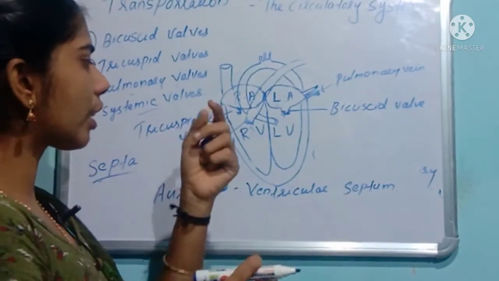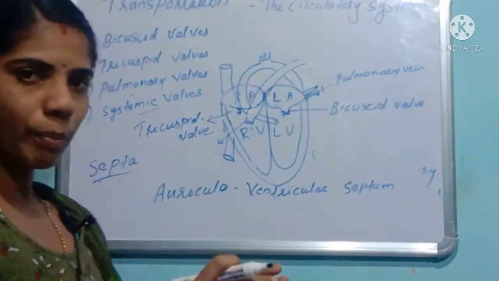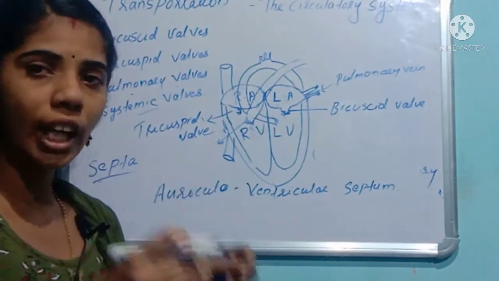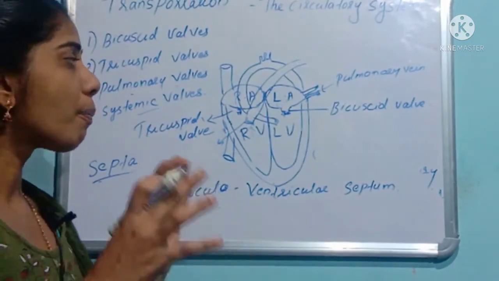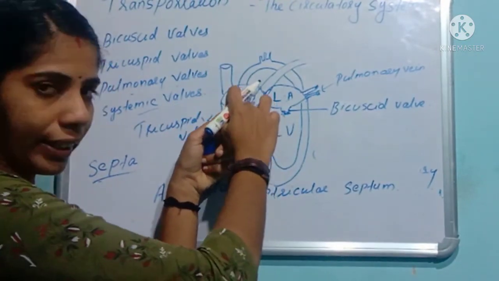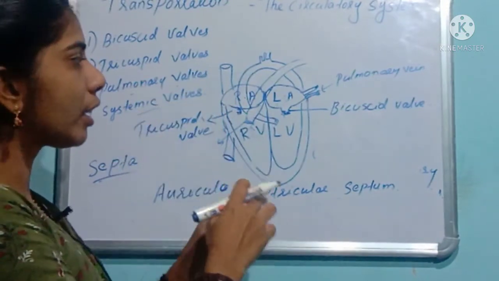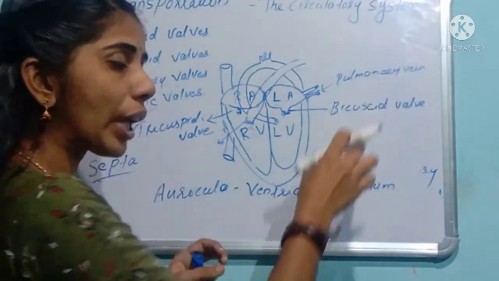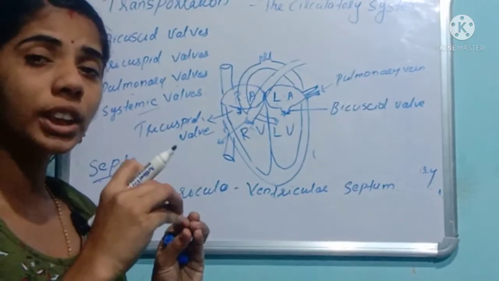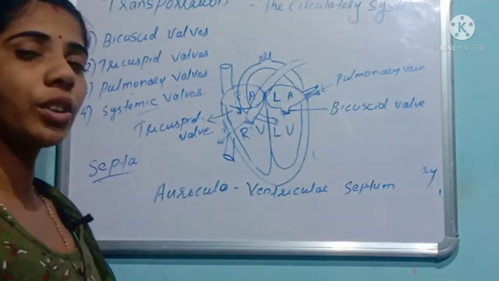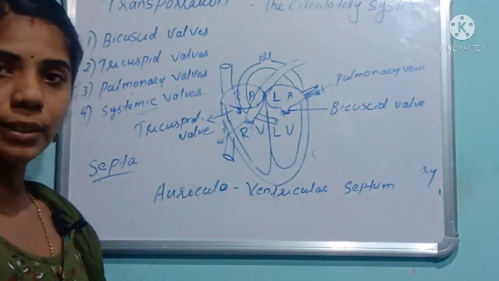The superior and inferior vena cava carry the deoxygenated blood for purification, and at the relaxing time they will be filling the right auricle. Clear? At the same time, the pulmonary vein carries the oxygenated blood from the lungs and fills the left auricle.